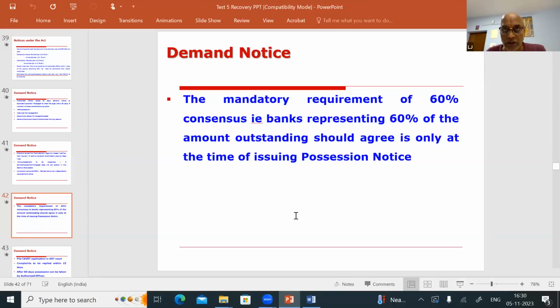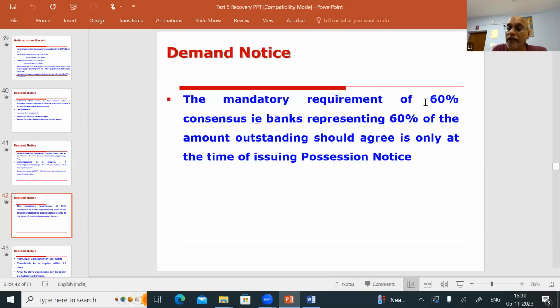Let's assume 10 banks are there. In nine banks it is not NPA, and in only one bank it is NPA. Whether the bank in which it has become NPA has to get permission, consent from the other nine banks, to issue the demand possession notice? Not necessary. To what extent is it sufficient?